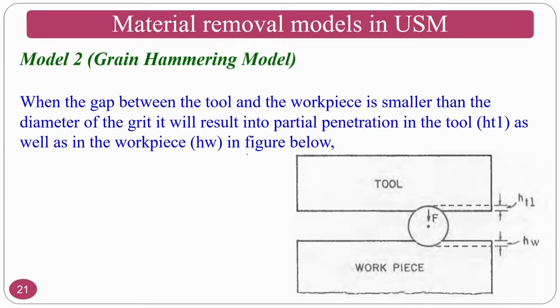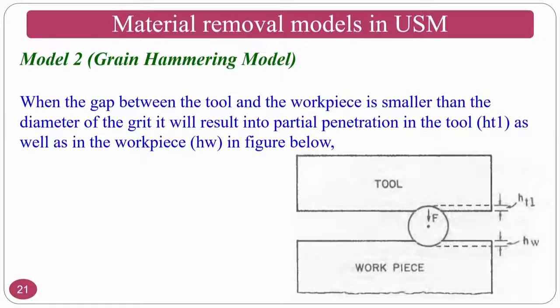That means that hammering will take place, because if the abrasive particle is much bigger than the gap, what will happen? Continuous hammering will take place, because your tool is changing its length longitudinally. If a tool is changing its length and in one position or almost all the positions the abrasive particle is big, what will happen?